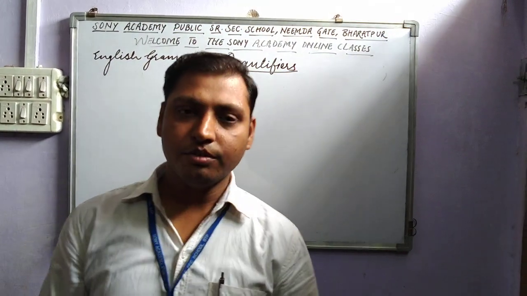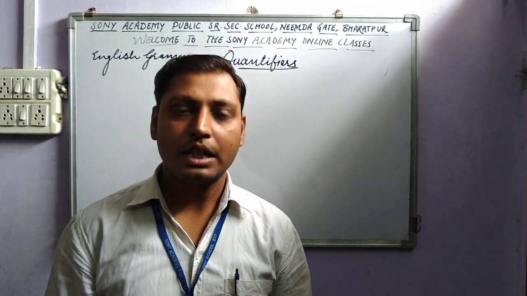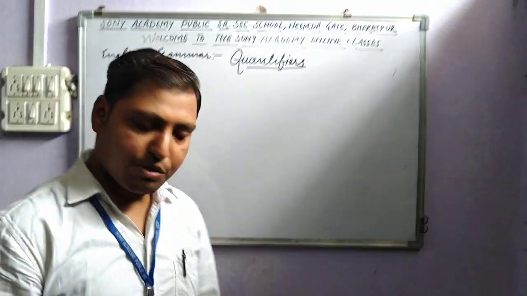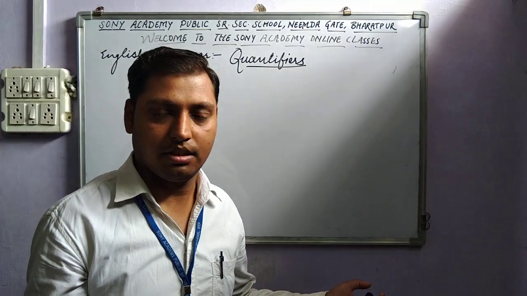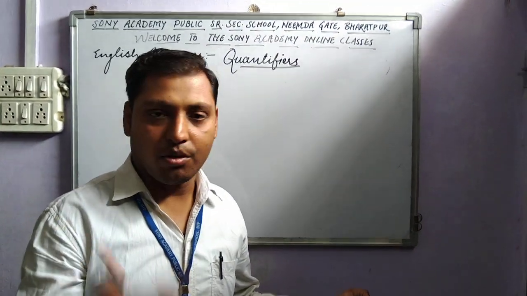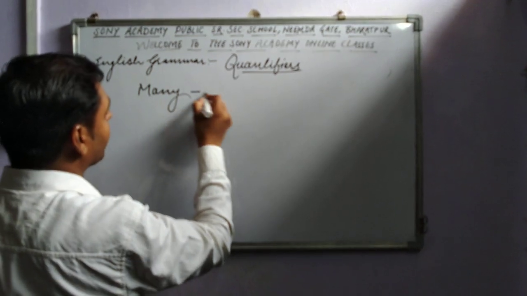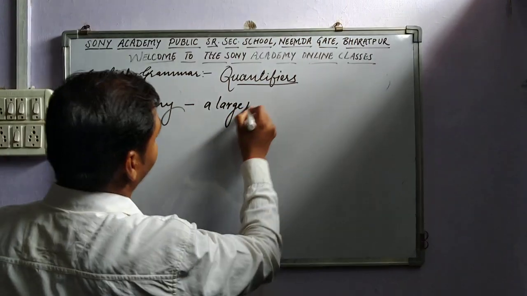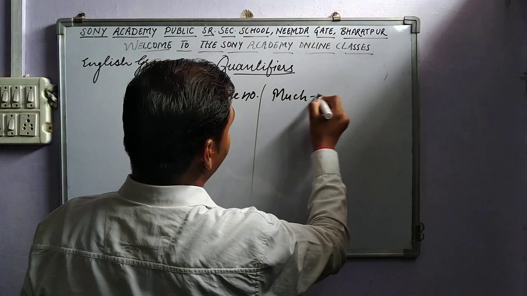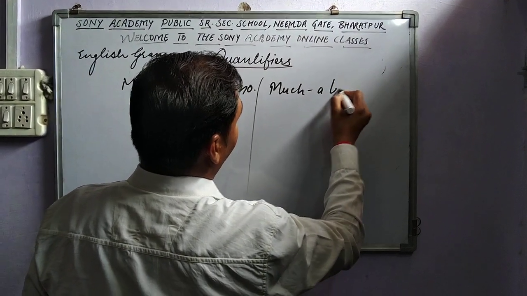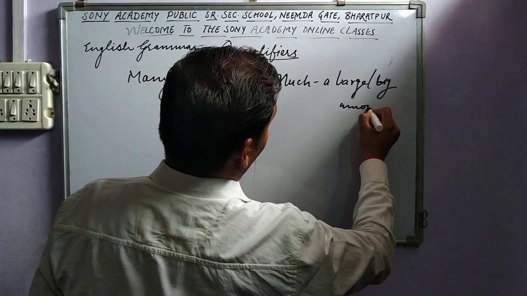In the previous video, we talked about quantifiers some and any. Now we shall talk about much and many. My dear students, both of them have the meaning of being large, a number or an amount. Okay? Many is used for a large number, whereas much is used for a large or big amount.